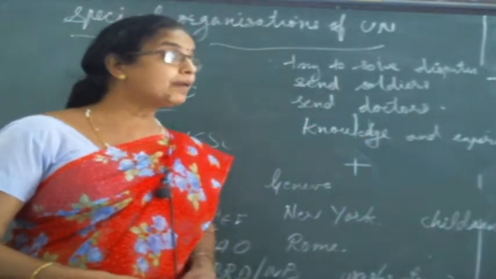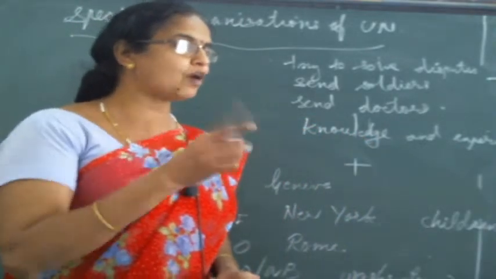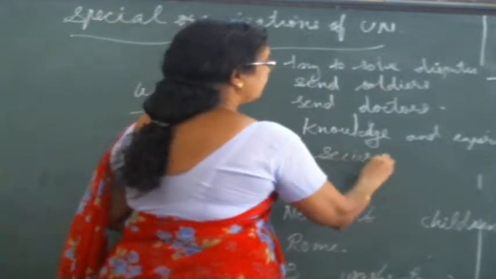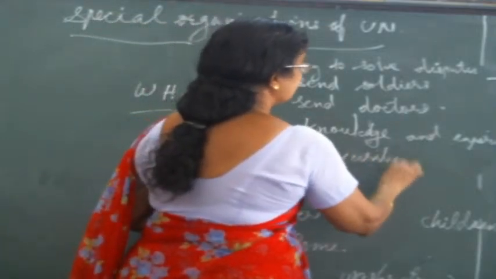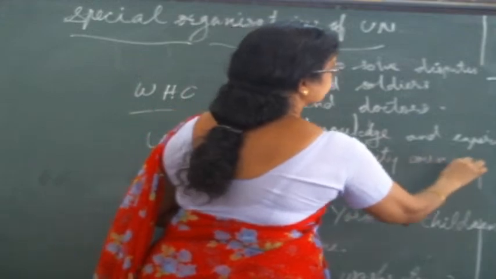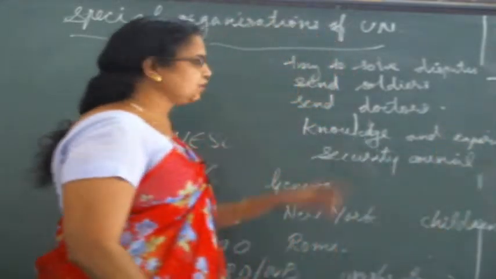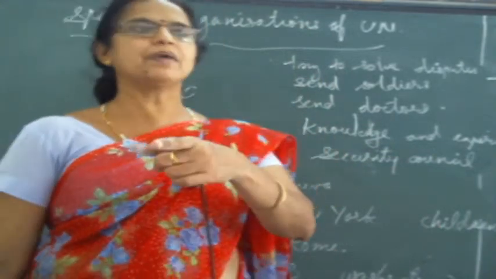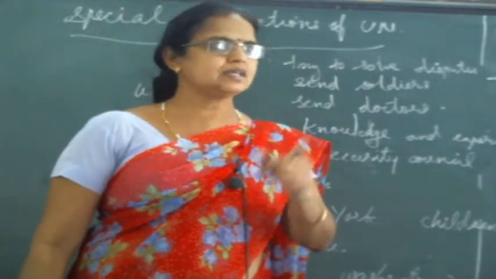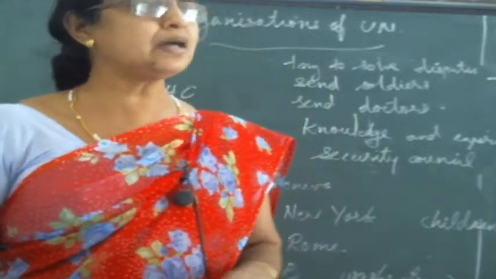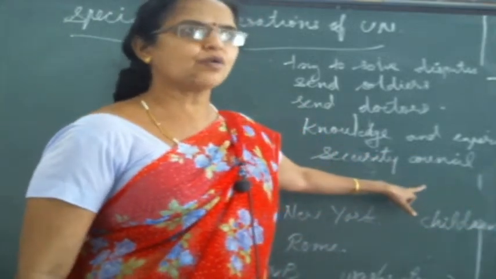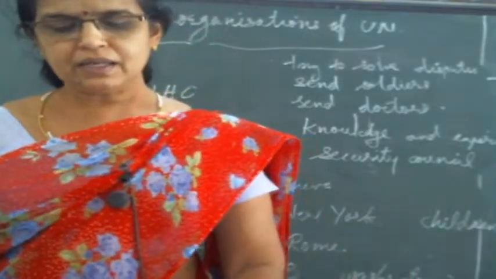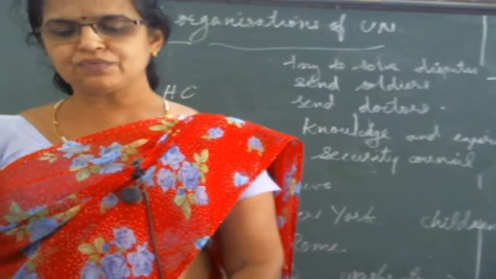And India is a member in the Security Council. How many members are there in the Security Council? 15 members. So India is one member, but not a permanent member. India is trying to get permanent membership also. So now India is a member, so India can contribute a little bit on that also, as a Security Council member. Then the great ideals of Panchsheel are a gift of India to the world.